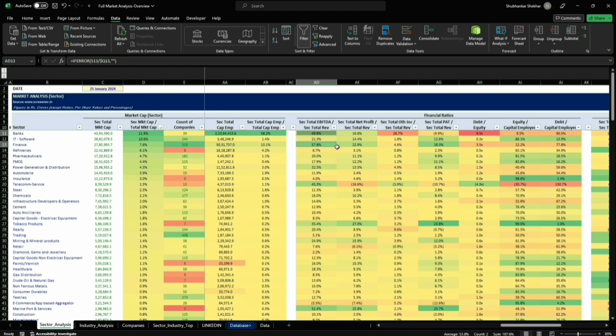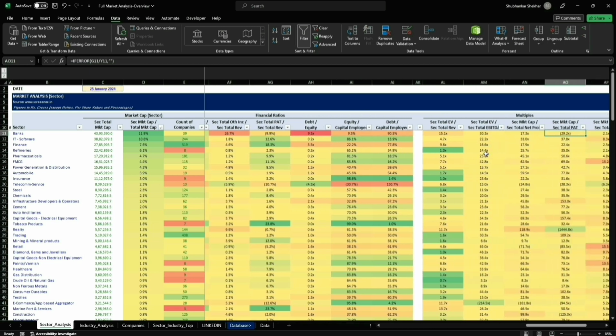Again, you have to remember that for banking and finance companies, interest is a very integral part. And here in EBITDA, we don't take in consideration the interest thing. Yeah, I've also shown other income as a part of revenue, right? This happens to be quite high, right? So as per me, it's not a very good thing to have very high portion of your profit being generated because of your other income. That's the reason why I've shown this calculation. Here you can see that banks and finance companies happen to be very highly leveraged, right? The debt equity happens to be quite high for them.